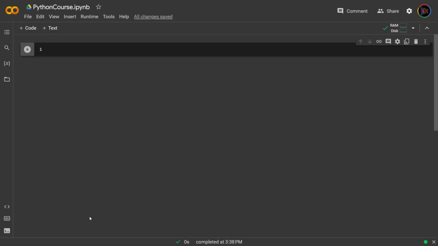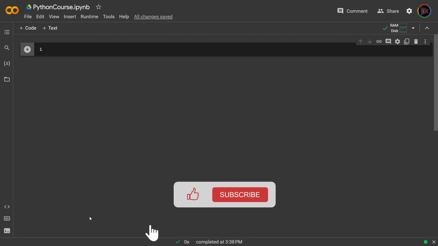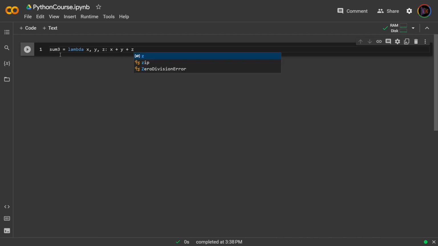A lambda function is a simple one-liner hack for writing functions in Python. For example, let's say we wanted to create a function that summed 3 values. We could write sum3 = lambda x, y, z: x + y + z.